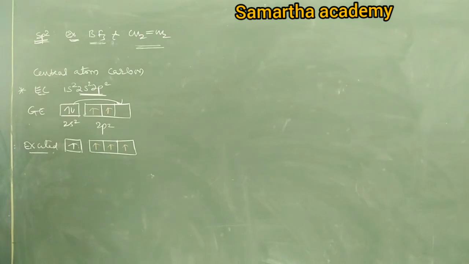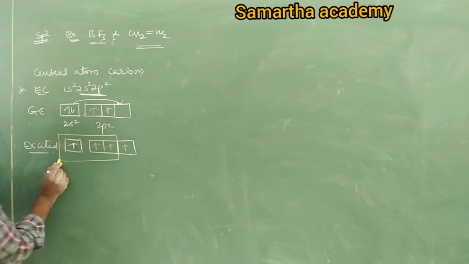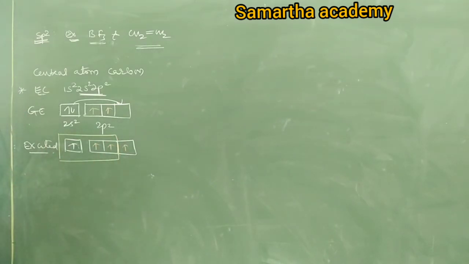Now in this state it undergoes which hybridization? sp2. So if it undergoes sp2 hybridization, it forms how many sp2? 3 sp2, right? So those 3 sp2 are placed at 3 corners of triangle.